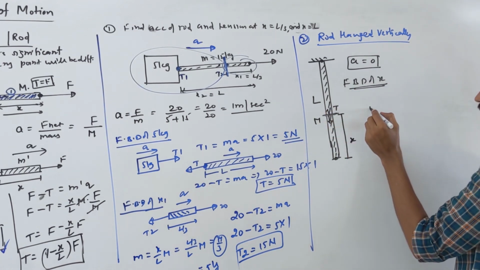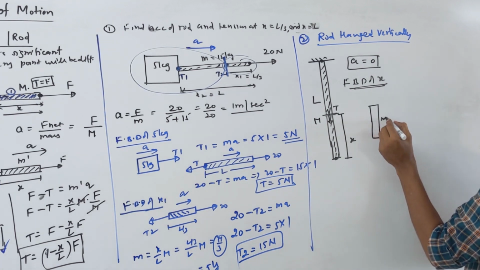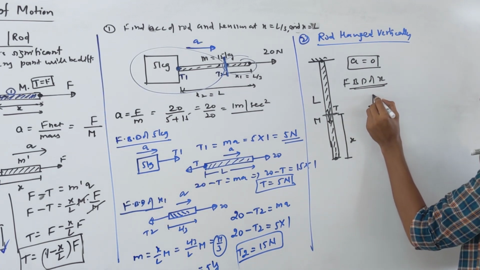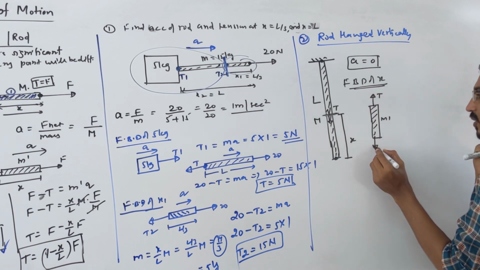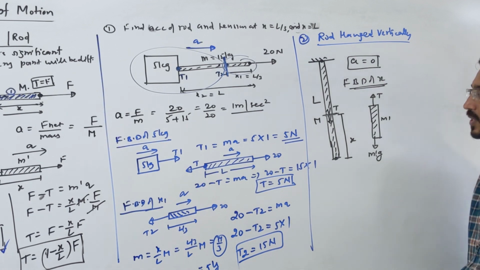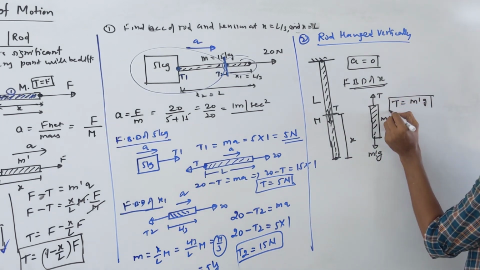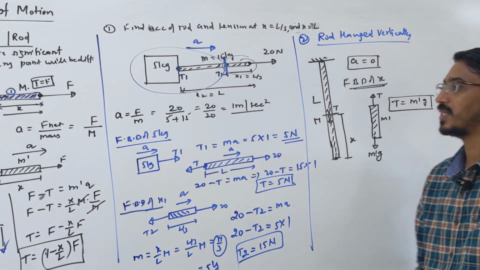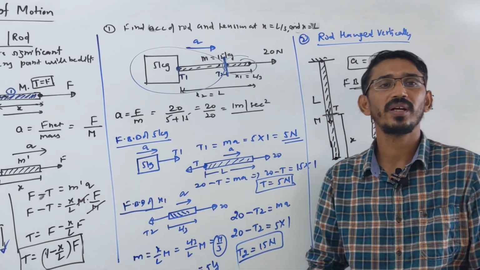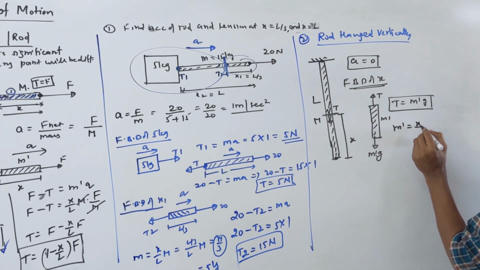So the FBD of this x part: you cut and remove that part. Let's call its mass M dash. Tension T is here, and downward is its weight, M dash g. So T will simply be equal to M dash g. You just have to find M dash. How will you find M dash? Same rule: mass is proportional to length. So M dash will be simply x by L into M.